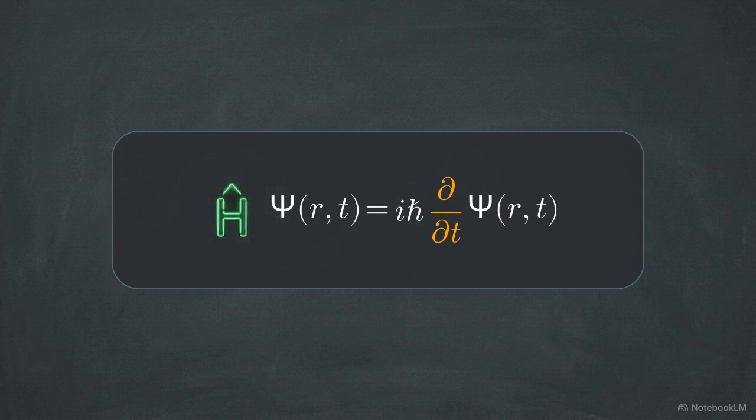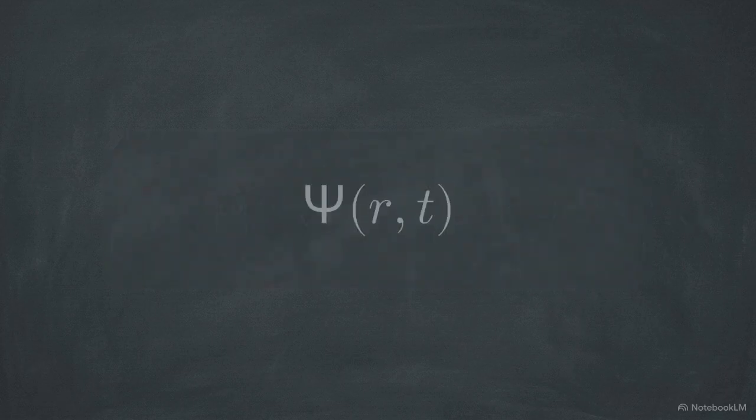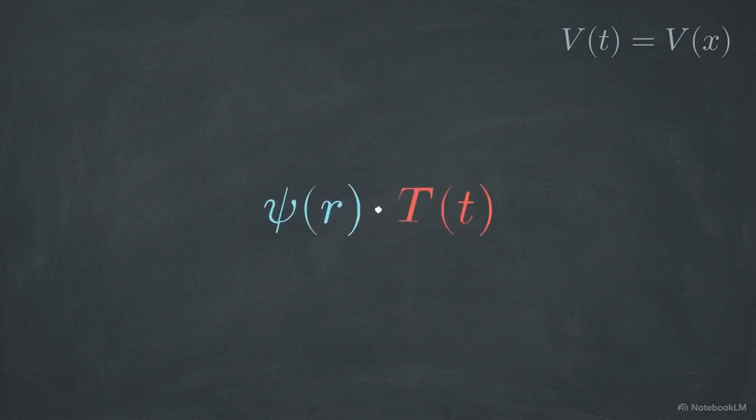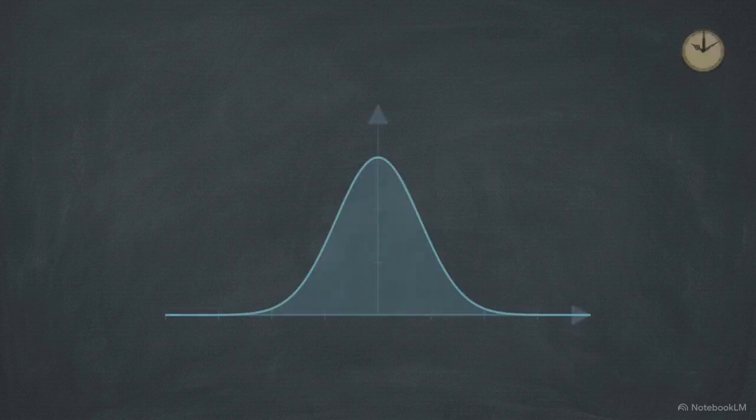While it acts as the observable operator for total energy, it also serves as the mathematical generator that pushes the wave forward in time. If the potential energy of the system is strictly independent of time, we can execute a mathematical technique called the separation of variables. This cleanly cleaves the full wave function into 2 distinct parts, a fixed spatial component and an oscillating temporal component. These specific energy eigenfunctions are known as stationary states.